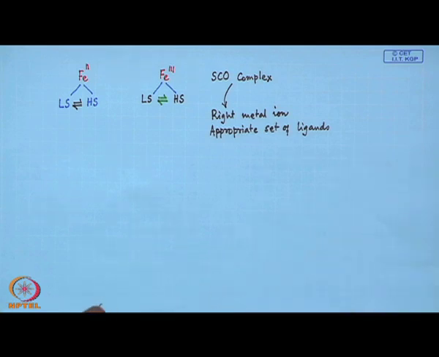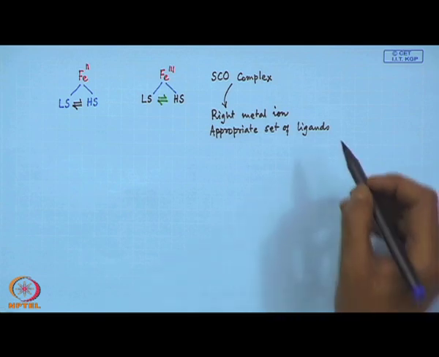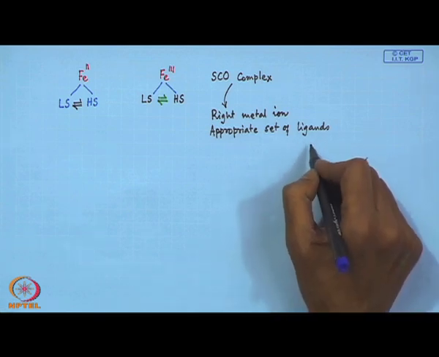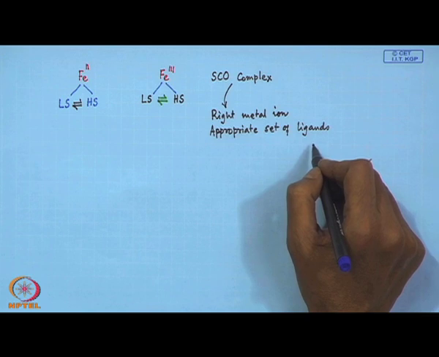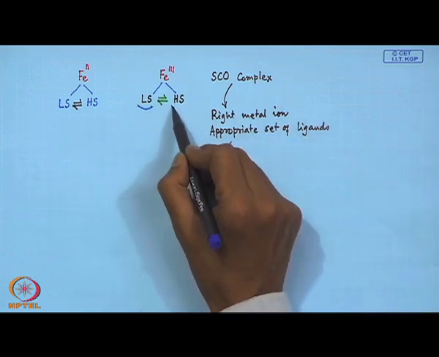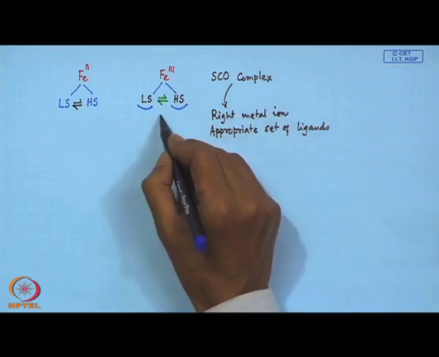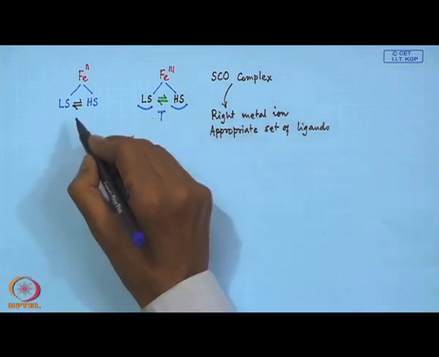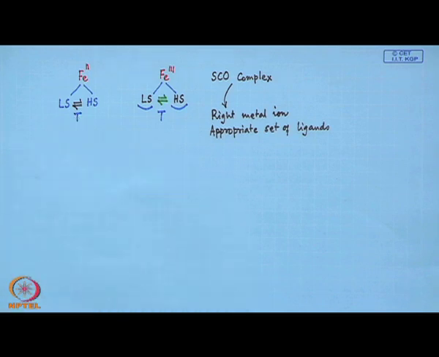These two things basically tell us that this particular metal ion in this ligand environment can have the chance to provide both high spin and low spin compounds, which is controlled by temperature variation.